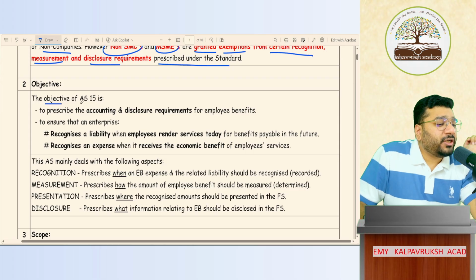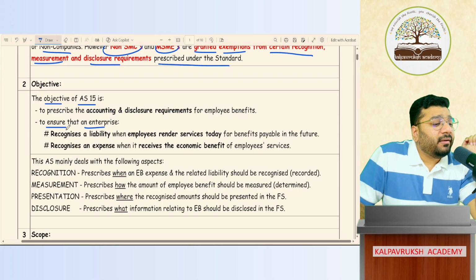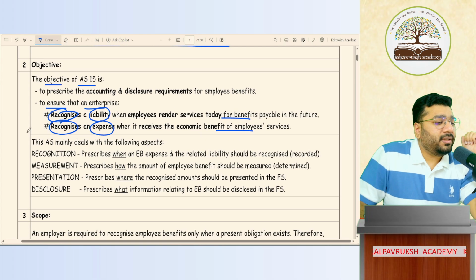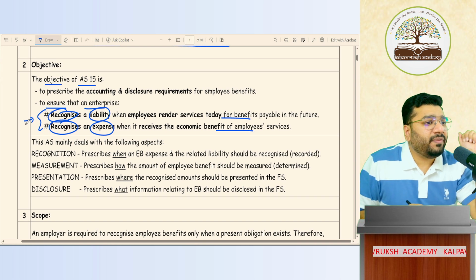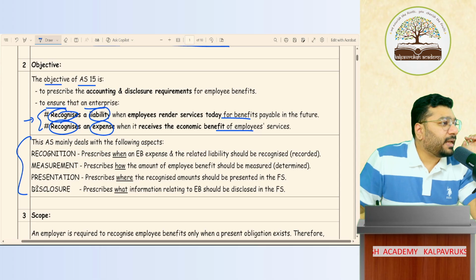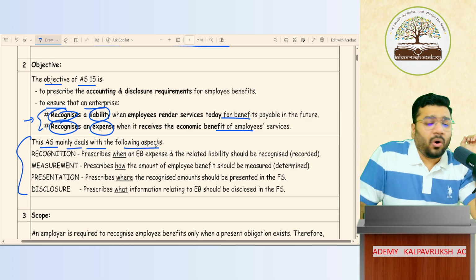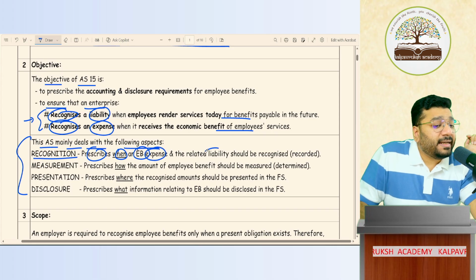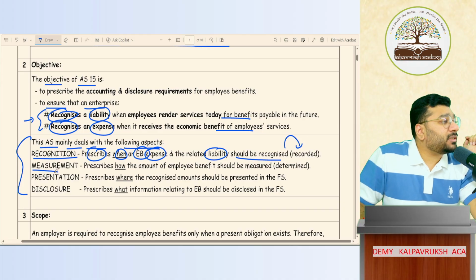Next point, the objective of this AS is to ensure that enterprises recognize a liability at the appropriate time and recognize its expense at the appropriate time. When it is, we'll discuss in the upcoming sessions. Now, allow me to read this paragraph and come back. This AS deals with all the four aspects. One is the recognition aspect. What does it mean? This AS prescribes when an employee benefit expense and its related liability should be recognized. Recognized means what? Recorded.